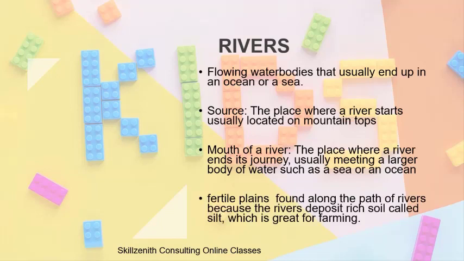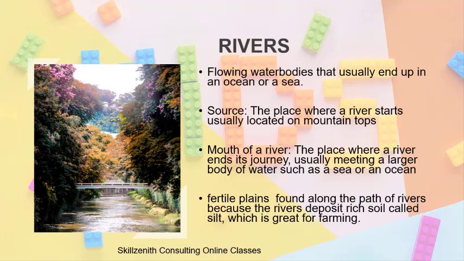Normally fertile plains, fertile means soil that is very rich in minerals. So fertile plains are found along the path of rivers because the rivers deposit rich soil called silt, which is great for farming. That is the reason we see many of the agricultural lands around the rivers. So if you look at this picture, this is an example of a river. It's a flowing water body, which is very evident in the picture. So because it is very fertile, you can see vegetation or greenery on either side of this river.